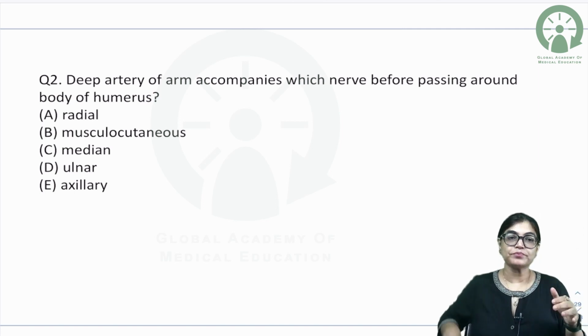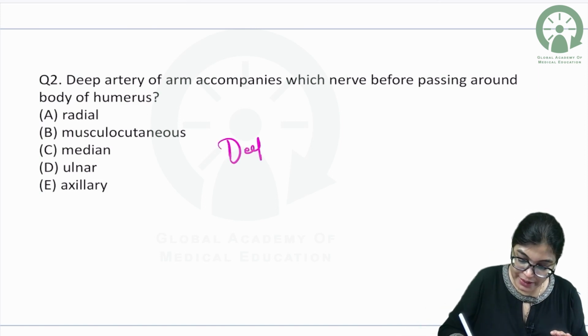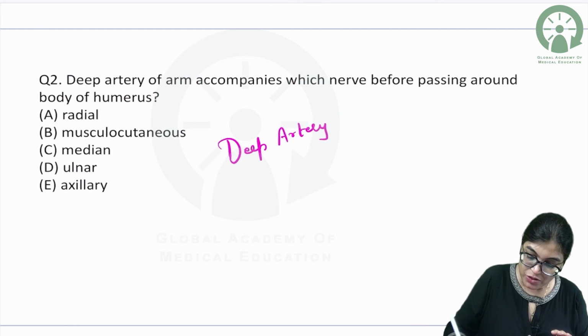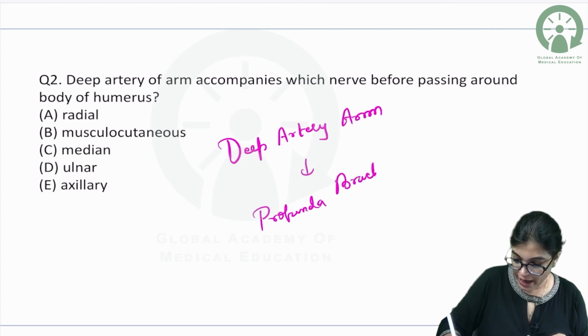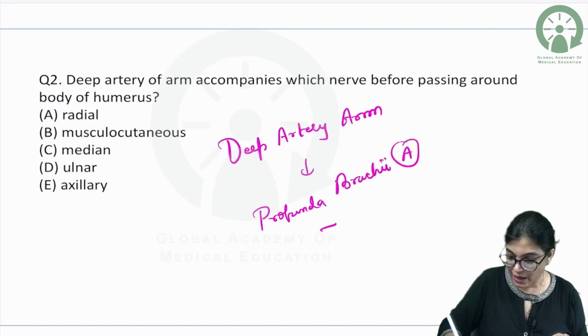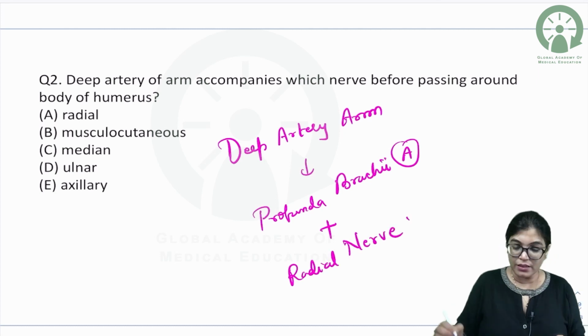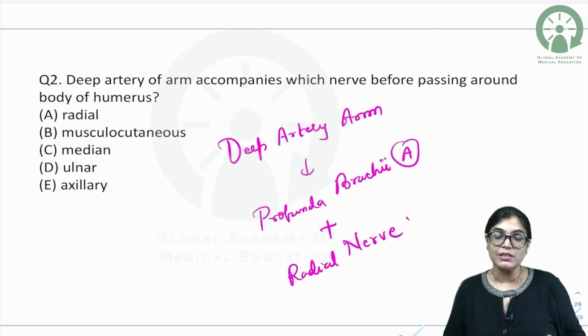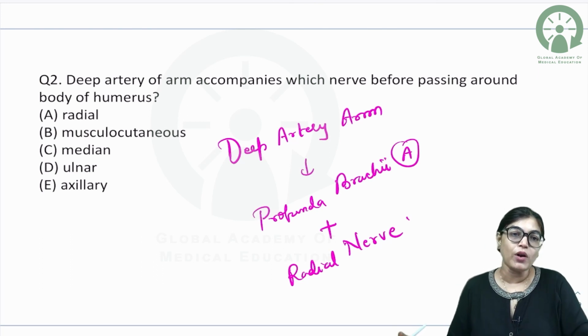So here 5 options are given, and as I told you, whenever the word deep artery of arm is given, please don't get confused with it. Deep artery of arm means profunda brachii artery, and I told you profunda brachii artery along with radial nerve, together they traverse through the lower triangular space in close relation with the shaft of the humerus bone, that means body of the humerus bone.